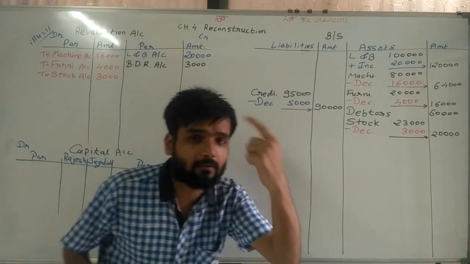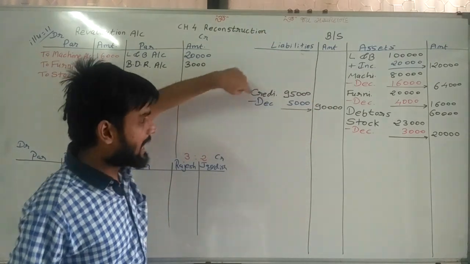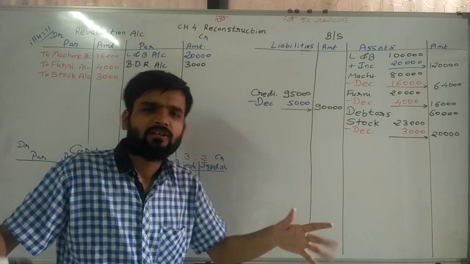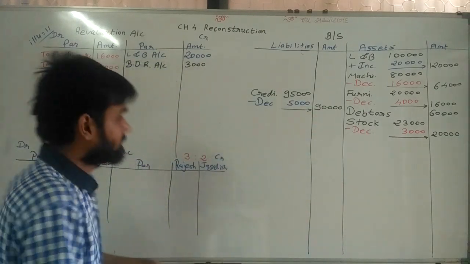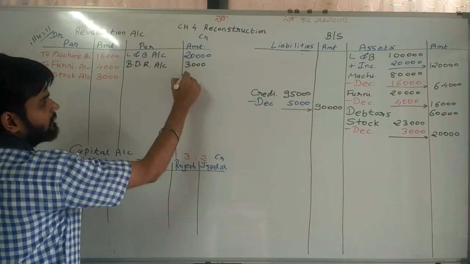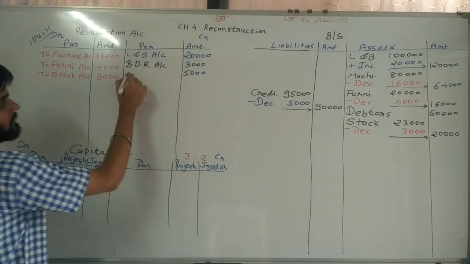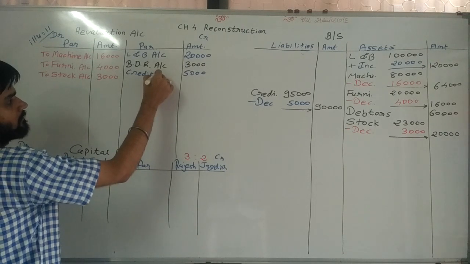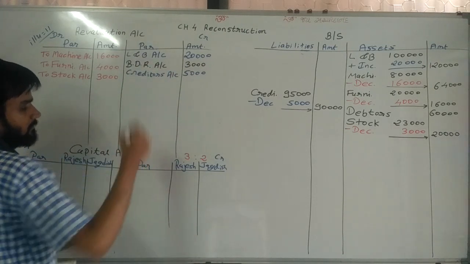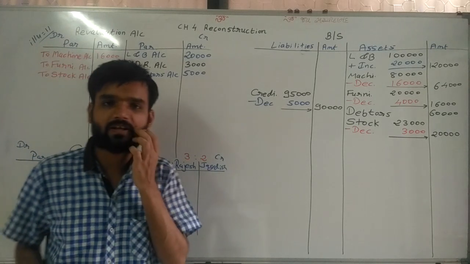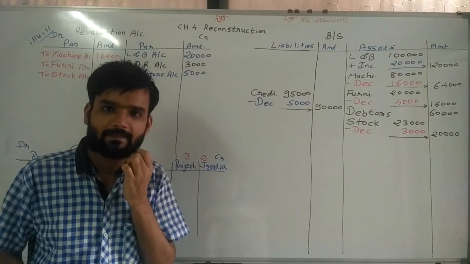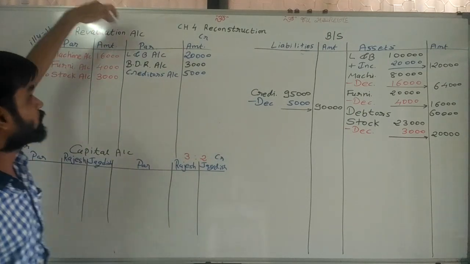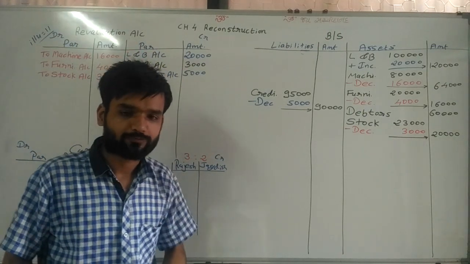So again think about it. Liability decrease, happy. So very much happy. Happy means credited. So credited here 5,000, creditors account. Creditors account credited. Simple, sir. So here creditors account credited to revaluation account.